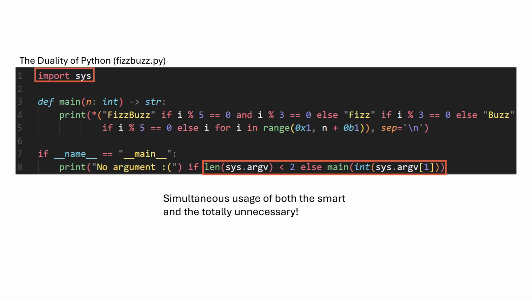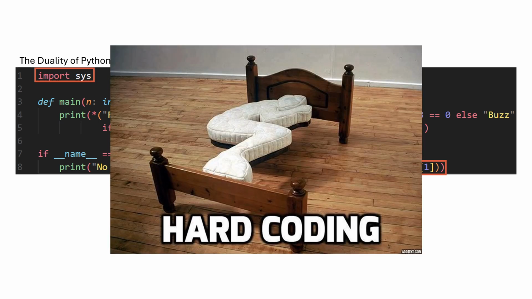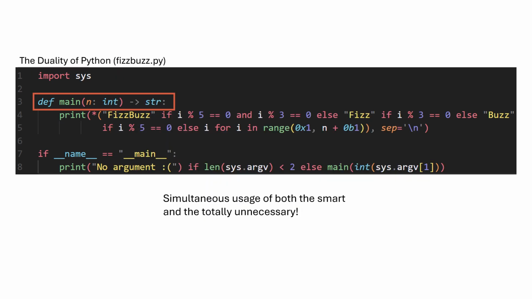So, this version utilizes basic input handling via the sys module as opposed to a hard-coded value, which in this case was 20. You've been in enough programming classes at this point to understand why more adaptable code is a good thing, so let's move on to the next thing. Type annotations are used in the function, which makes it more readable and maintainable, particularly for someone who has never seen the code before. However, it is worth noting that while you should probably be using type annotations wherever you can, they do not change the fact that Python is a dynamically typed language.